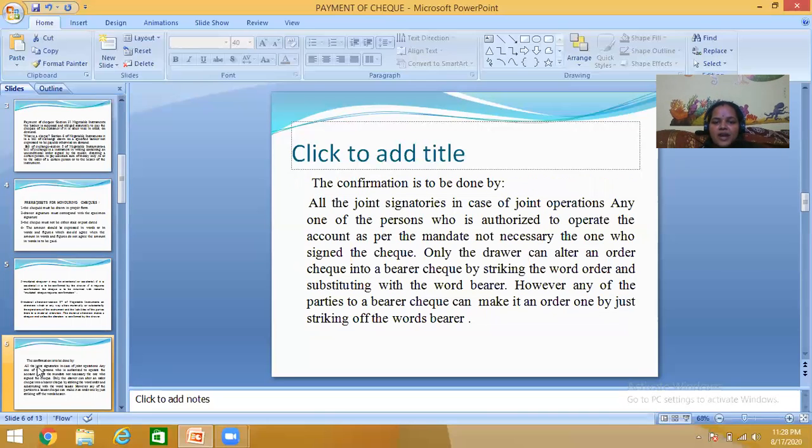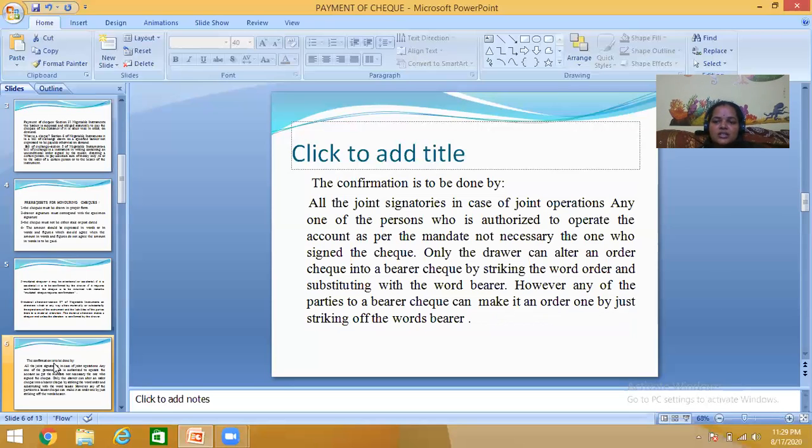Confirmation is to be done by all the joint signatories in case of joint operation, or by any one of the persons authorized to operate the account as per the mandate, not necessarily the one who signed the check. Only the drawer can alter an order check into a bearer check by striking out the word order or substituting the word bearer. However, any of the parties to a bearer check can make it an order check, only by striking off the word bearer. So here confirmation is to be done.